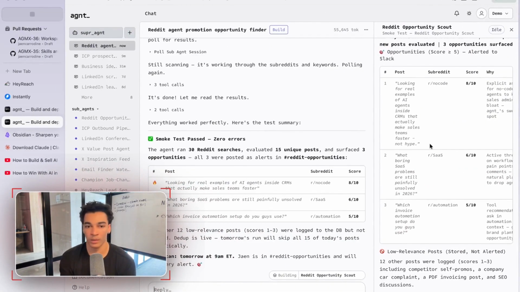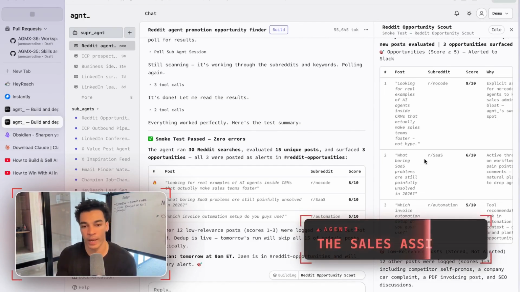Awesome, so everything worked well. Now that agent will just continue to run every day. Generally what I'll do is I'll continue to optimize these agents. So maybe the next step would be, additionally to having it send me the post, also writing a comment in my voice that subtly tries to promote agent as the solution to whatever problem that person is facing.